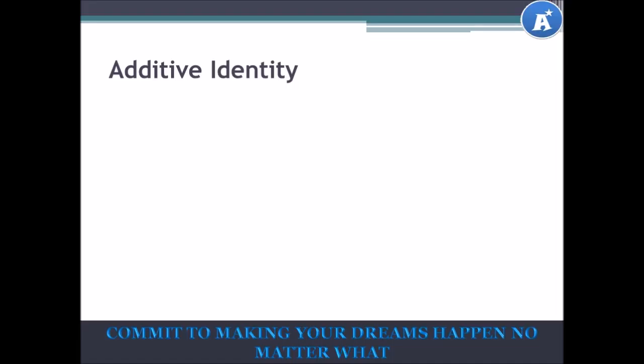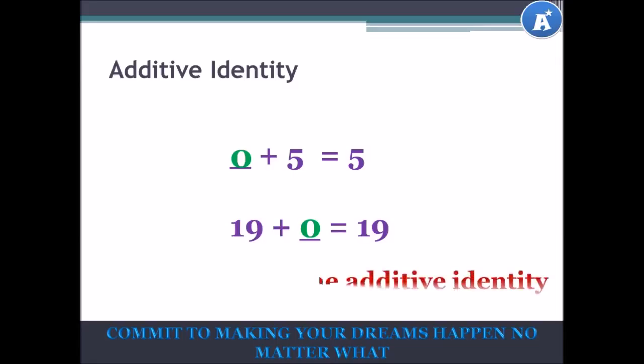The additive identity. What can we add 5 to that will give us a result of 5? How about this example? What number can we add 19 to that will give us a result of 19? If you said 0 in both cases, you are correct. 0 plus 5 is equal to 5, and 19 plus 0 is equal to 19. 0 is said to be the additive identity, and this is because 0 plus any number gives you back that number.